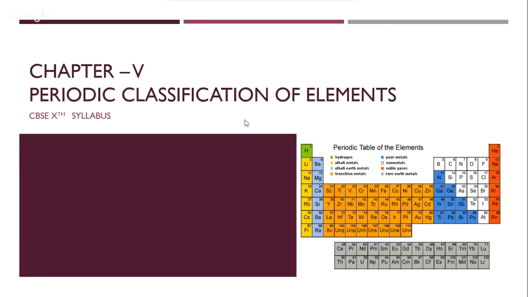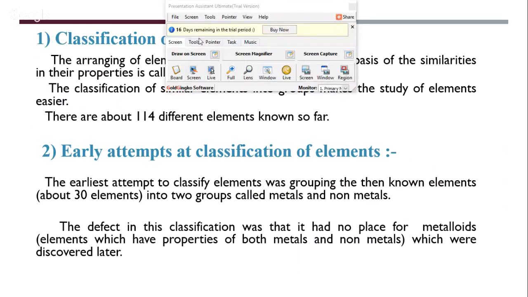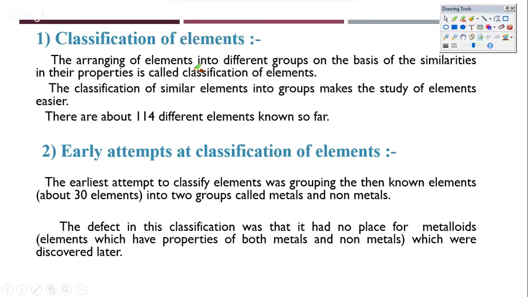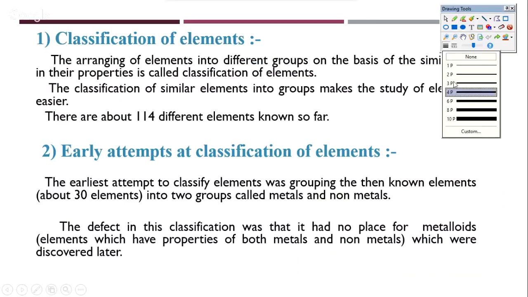This chapter starts with the history of the periodic table and why there is a need to classify the periodic table. We know that the classification of elements is basically arranging elements into different groups on the basis of similarities in their properties, depending on both their physical and chemical properties.